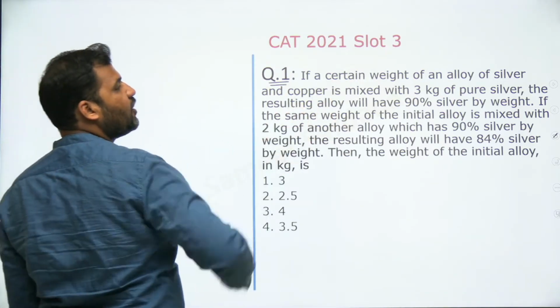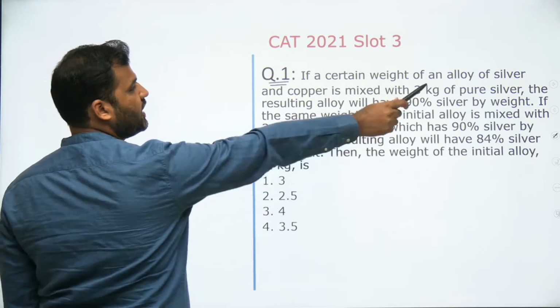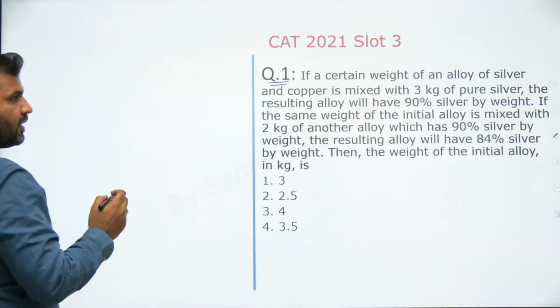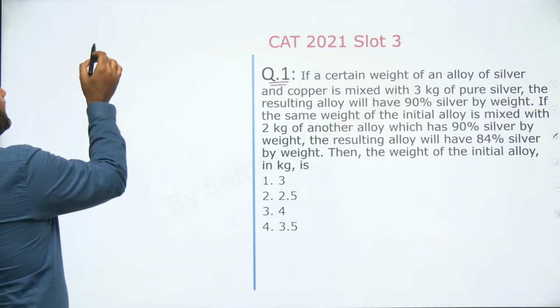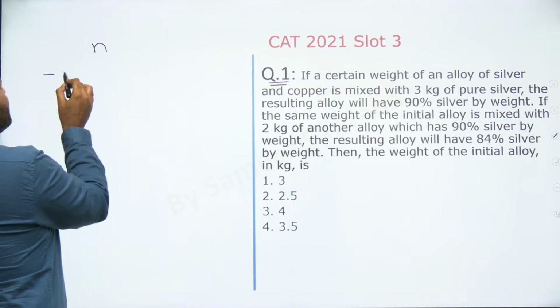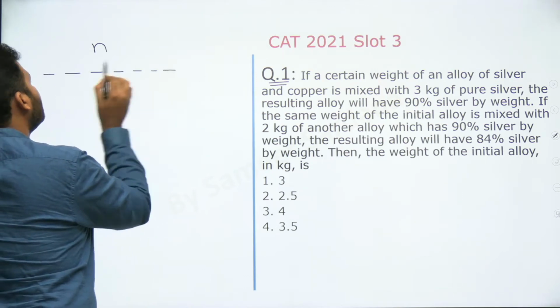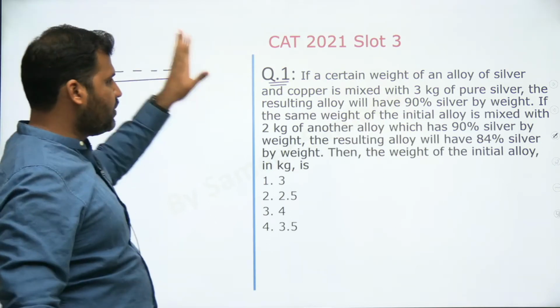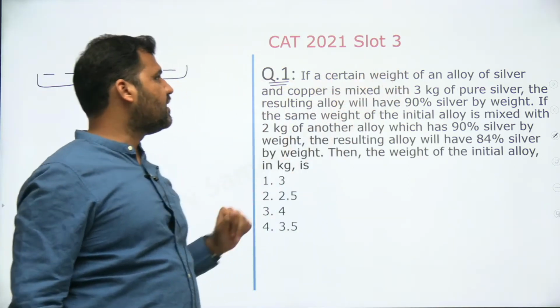The certain weight of an alloy of silver and copper is mixed with 3 kg of pure silver. The resulting alloy will have 90% silver by weight. The question says there is a certain weight. What is that weight? We do not know. We assume that, let's say there are total n units of silver and copper. Silver and copper का n unit है हमारे पास.